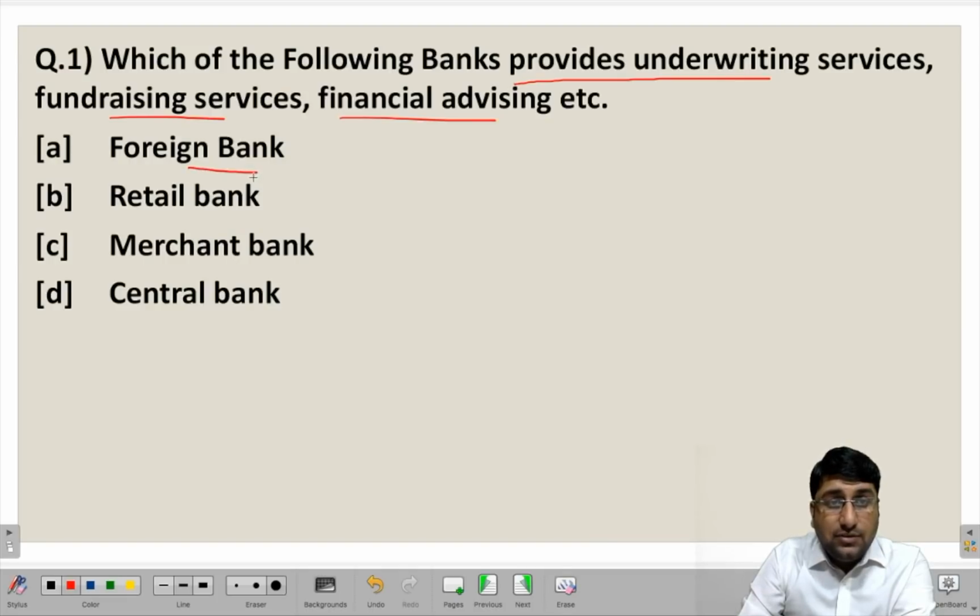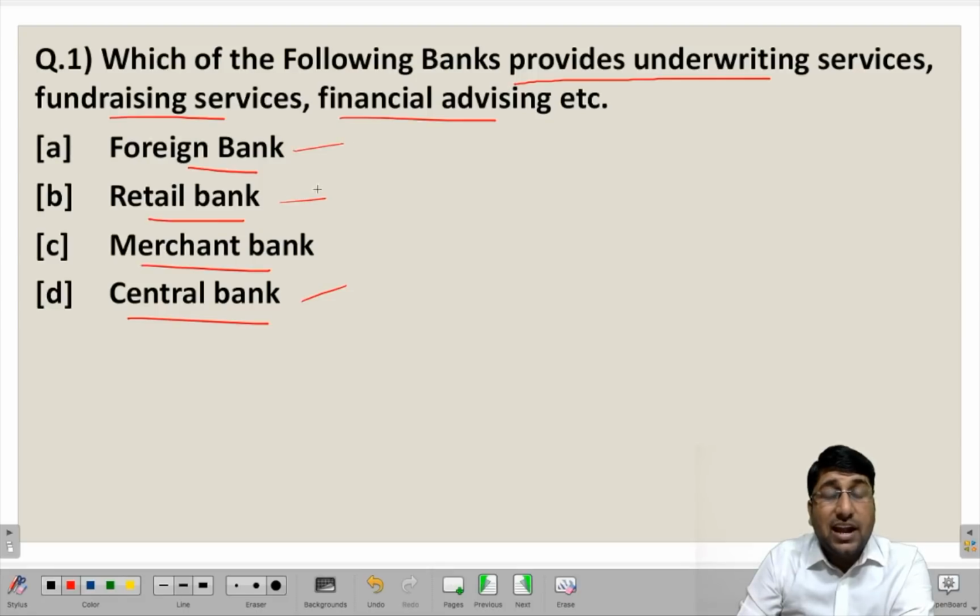First is foreign bank, second is retail bank, third is merchant bank, and D is central bank. I hope that you are very clear about the functions of retail bank, central bank and foreign bank, and I have just told you that a merchant bank provides services for international finance related to underwriting services, fundraising services, as well as financial advisory. So in this case the clear-cut answer is C, that is merchant bank. Let us move ahead to the next question.